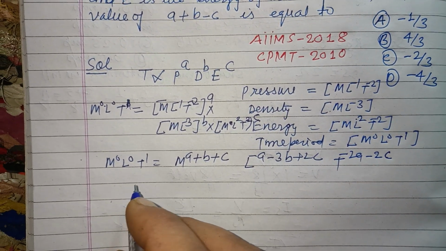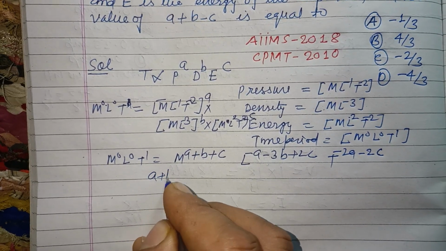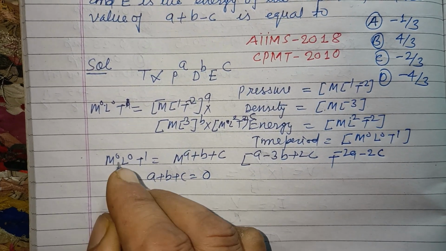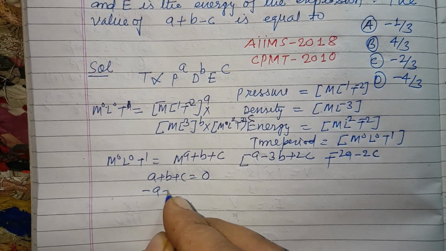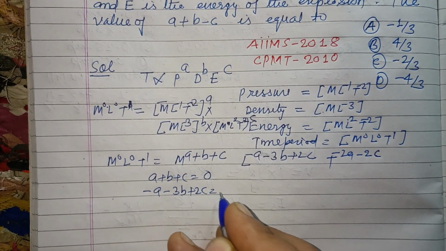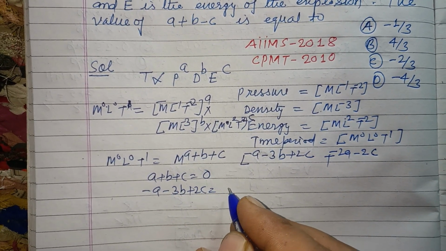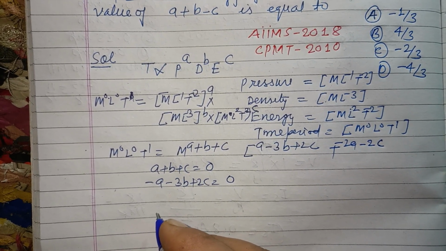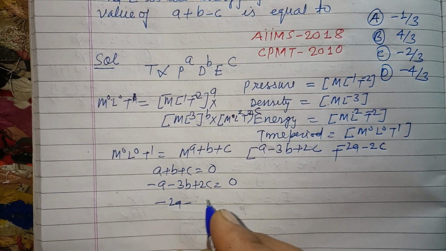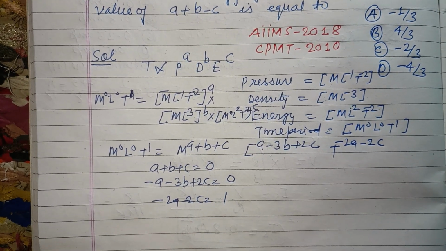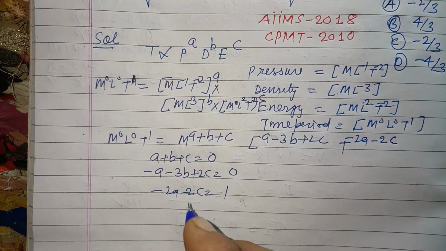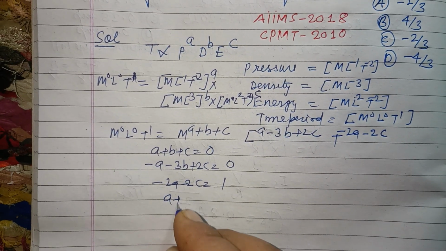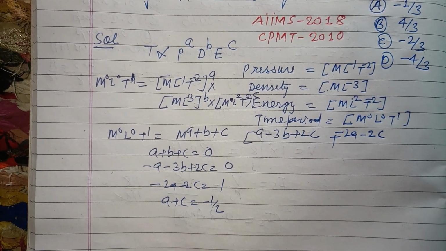Now comparing the respective powers, a plus b plus c is 0, minus a minus 3b plus 2c is 0, and minus 2a minus 2c equal to 1. So from here we got a plus c equal to minus 1 by 2.